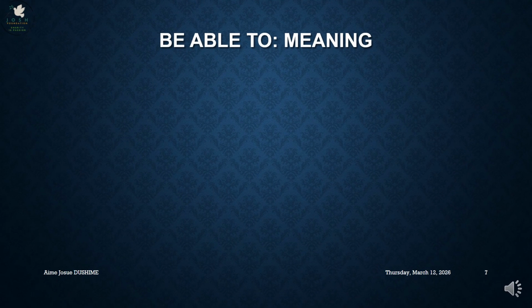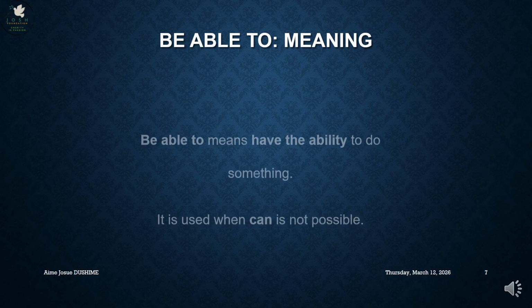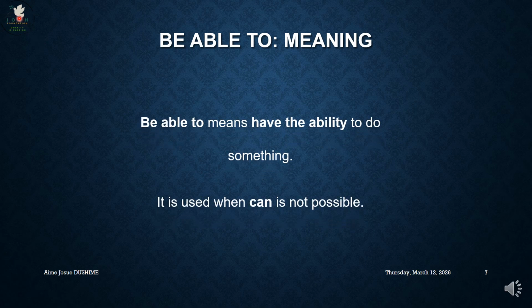Let's see now be able to. We have seen that we can use can as a present ability. We can use can as a general possibility. We can use could as a past ability. We can also use could for less certainty when we talk about possibility. Now let's see be able to.